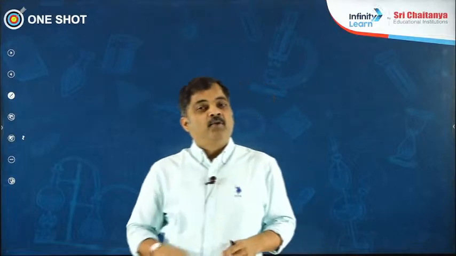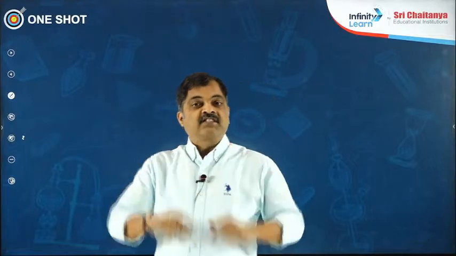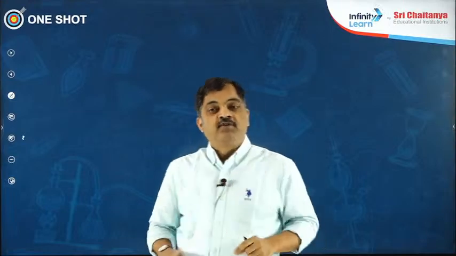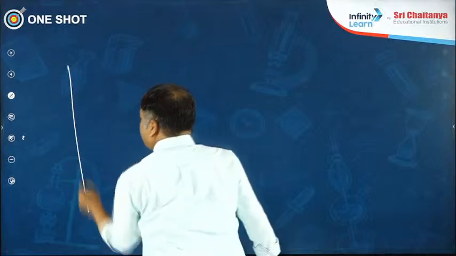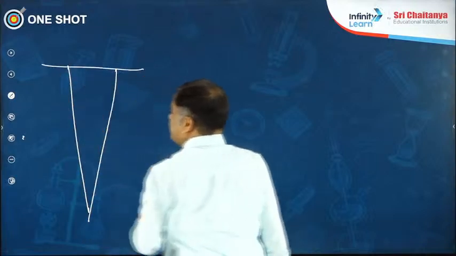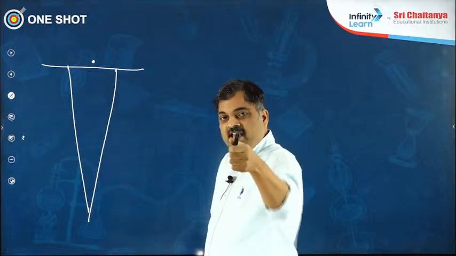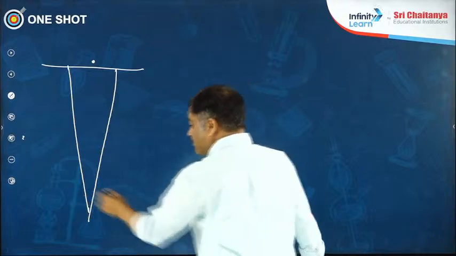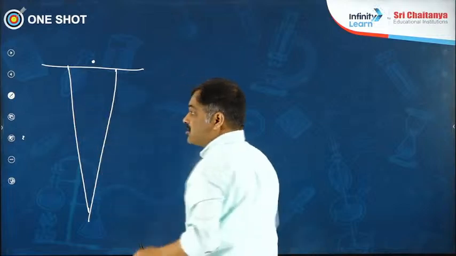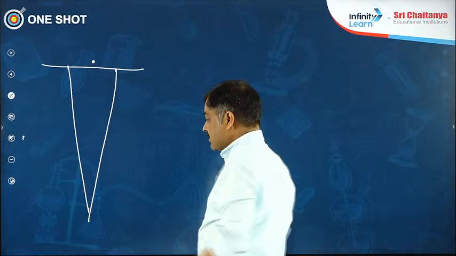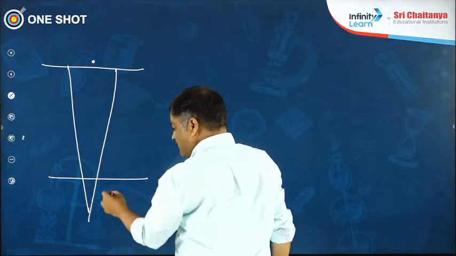The next important point is the phases of growth. What are the three important phases of growth? In first year morphology you studied the part of the plant which is far away from the root stem junction. This is the root stem junction. Far away from the root stem junction, in English, is distal. So this is the distal most part and this is the proximal. From here it is far away, therefore this is distal.